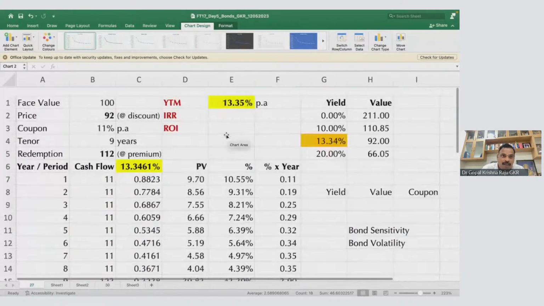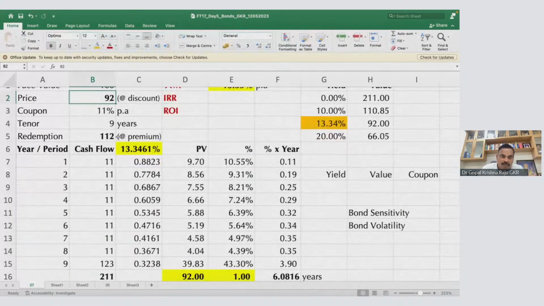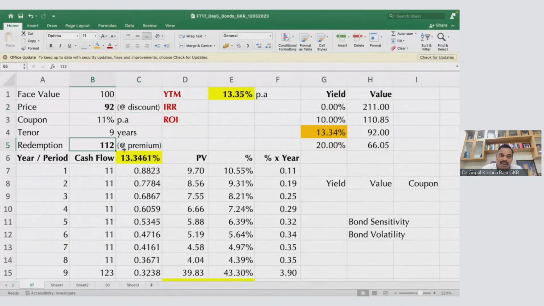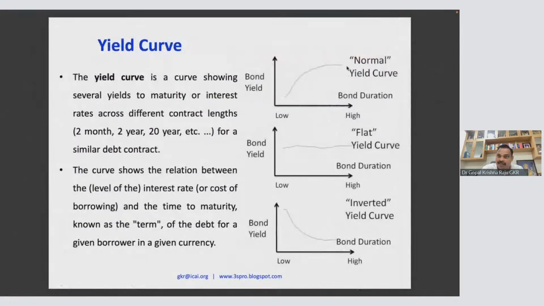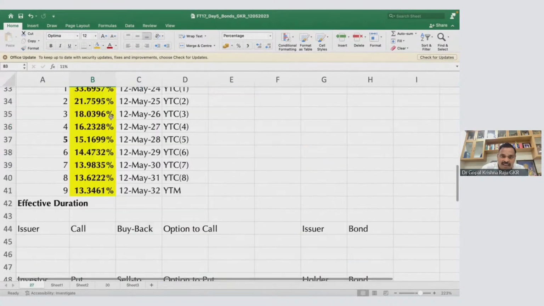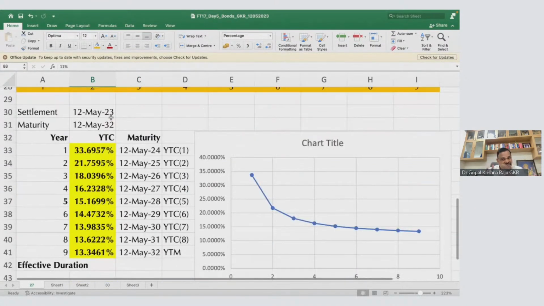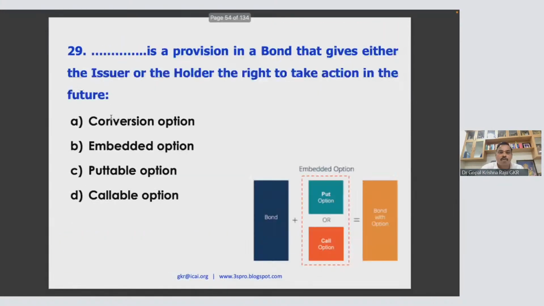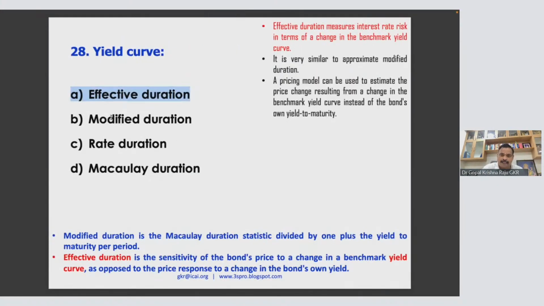When a downward curve will be there, price is at discount, redemption is at premium. Now, if price is at premium, redemption is at discount, the curve will be like this. Now, flat yield, you actually try, price is also 100, redemption is 100, coupon is 10, 11%, something like that. You try different values and see the change in this curve. The curve will change. And the next step reading is, if the curve is like this, what are the implications of that? Okay. So that is the next one. So this is effective duration.